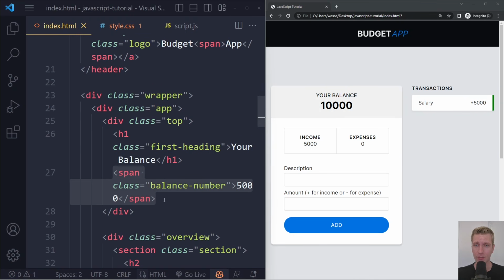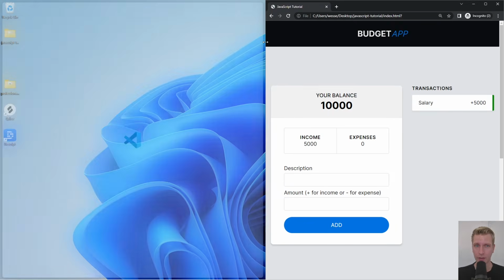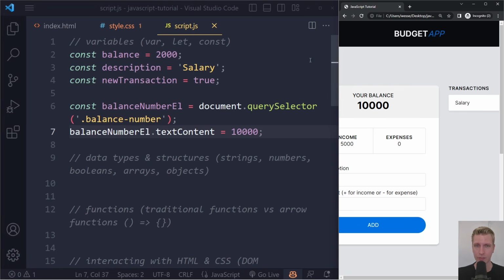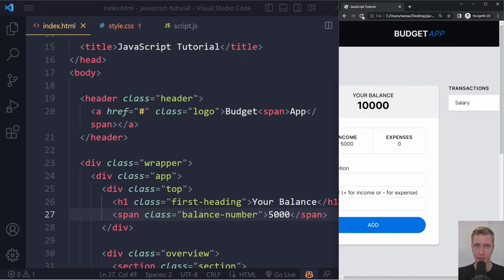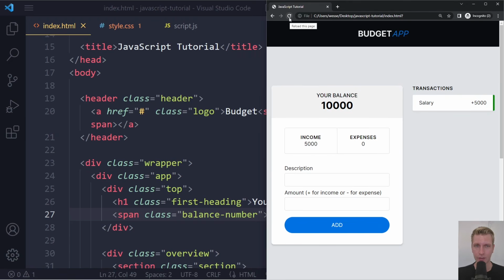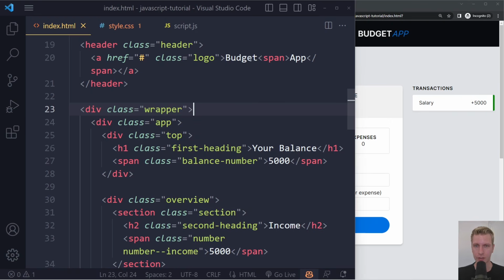And so in the HTML, this is still 5,000. But what do we see on the page now? It's 10,000 because we have manipulated that with the JavaScript. Let me actually make this a little bit wider, right? So first we give the HTML to the browser, right? So when I reload here, it will first be 5,000 because the browser is first going to parse all the HTML.